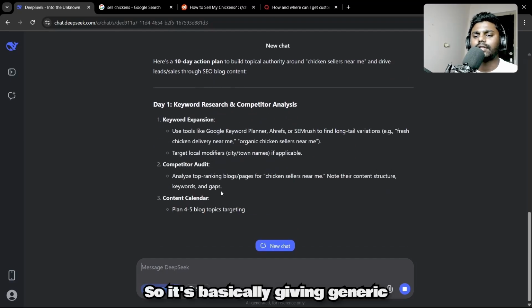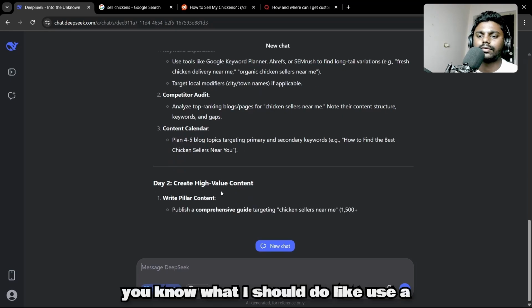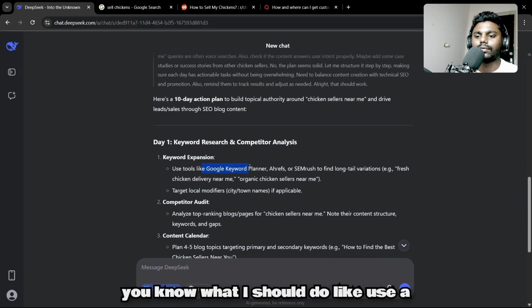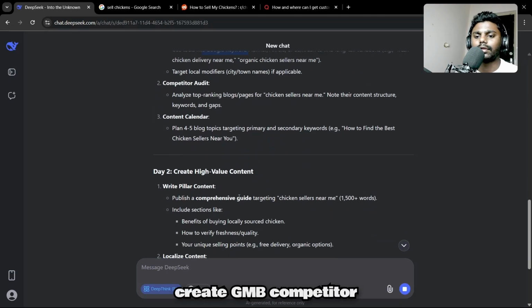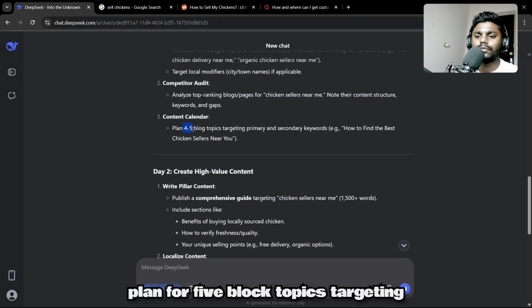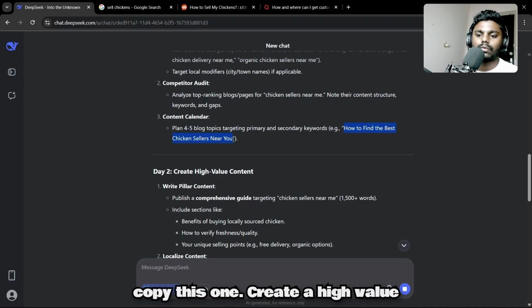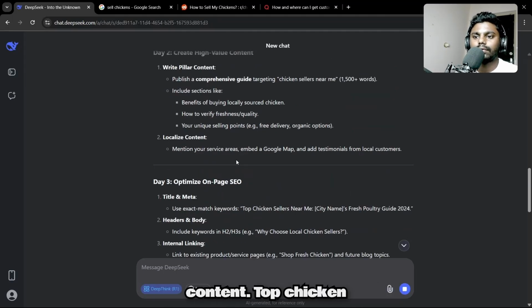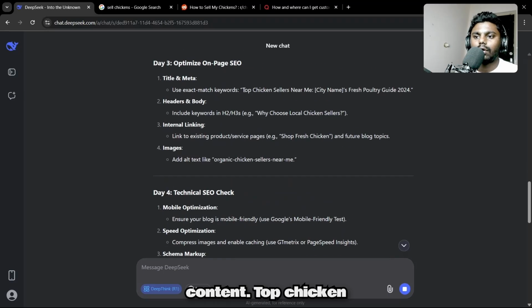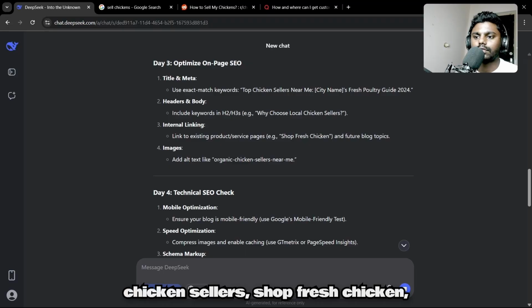So it's basically giving generic advice on what I should do, like use Google Keyword Planner, create a GMB, do a competitor audit for chicken sellers near me. Plan 4 or 5 blog topics targeting primary and secondary keywords. How to find the best chicken seller near you. Alright, I'm going to copy this one: create high value content like top chicken sellers near me, why chicken, local chicken sellers, shop fresh chicken, organic chicken sellers near me.